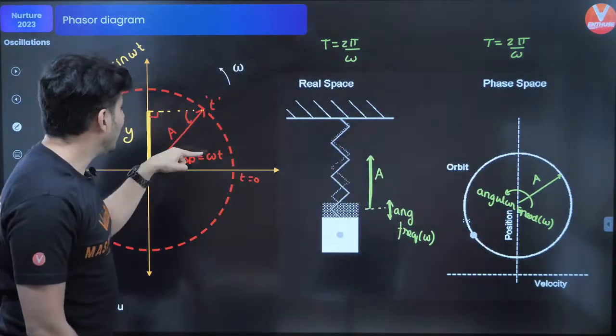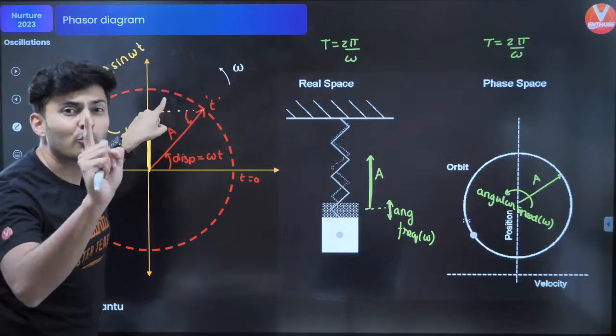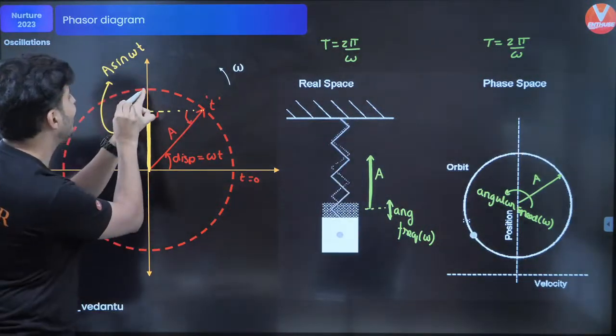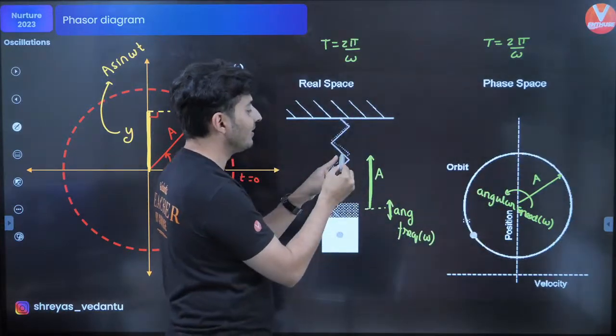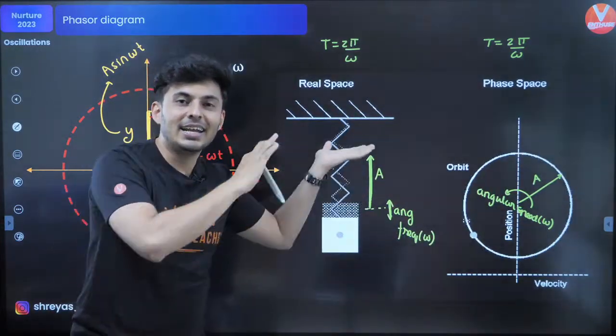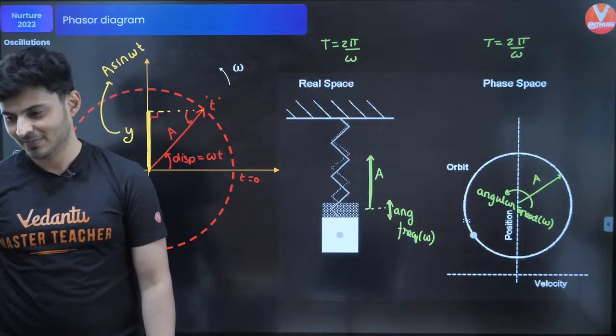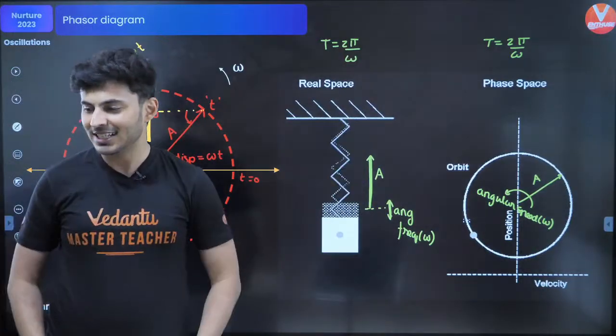So when that particle is at 90 degrees, where will that SHM be? Obviously the SHM will be here, because if the particle is here, the SHM will be here. That means the SHM is at extreme position. The SHM is at extreme position. Is that clear?